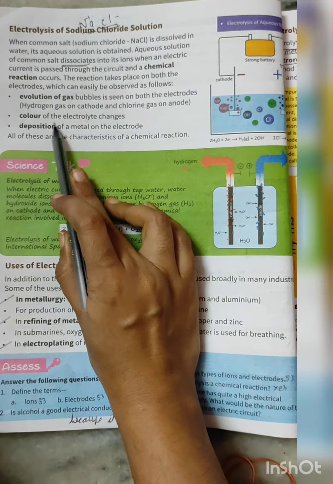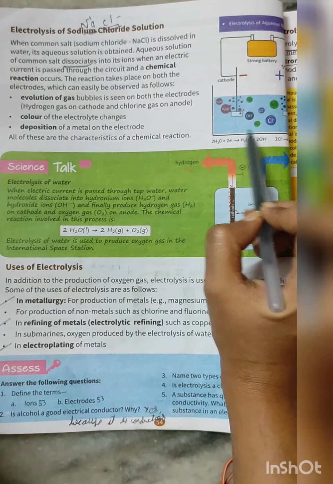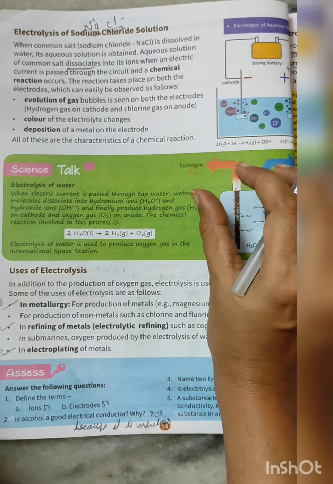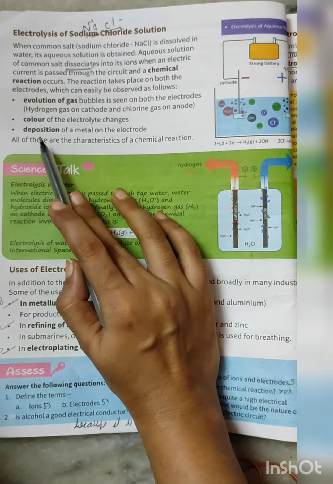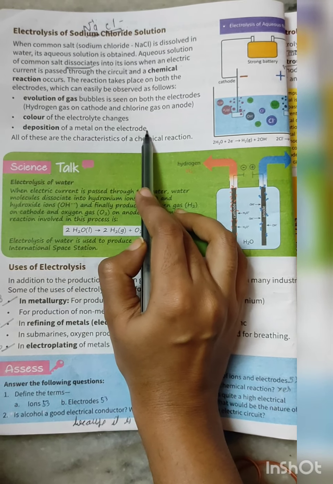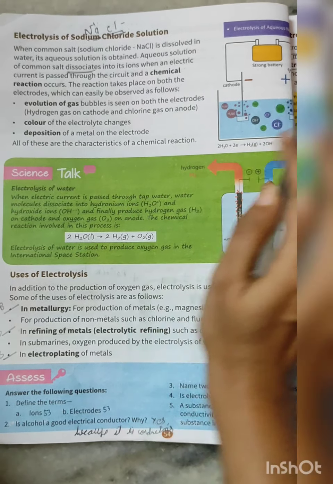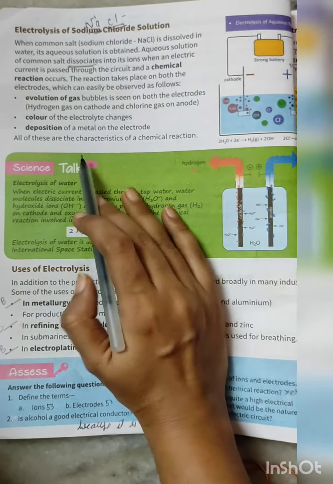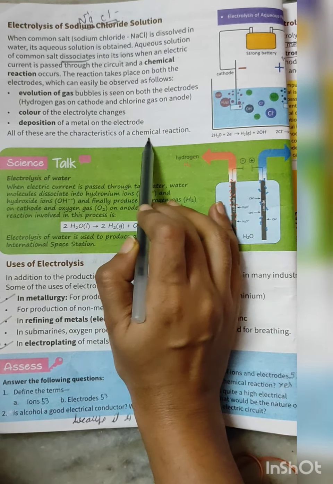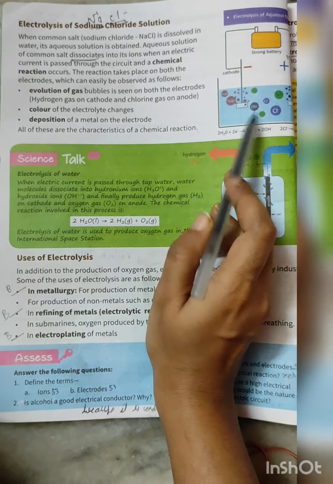Color of the electrolyte changes. Means this electrolytic solution will change its color. And deposition of a metal on the electrode. The sodium metal will be deposited on the electrode. All of these are characteristics of a chemical reaction.